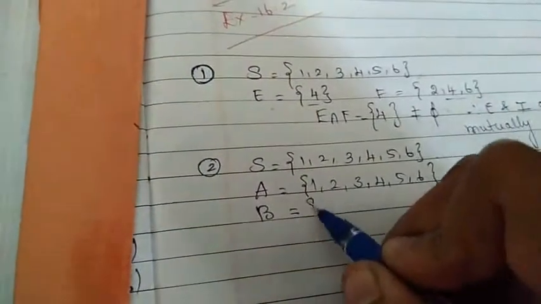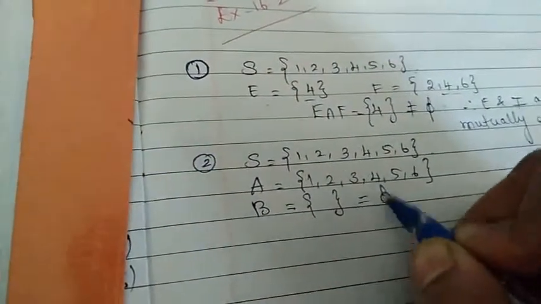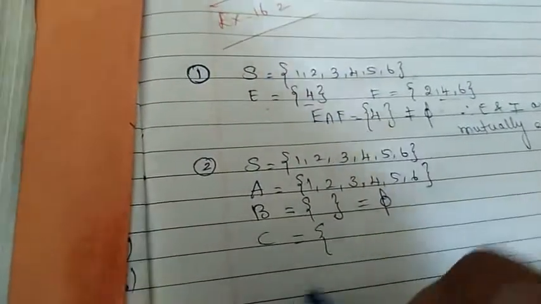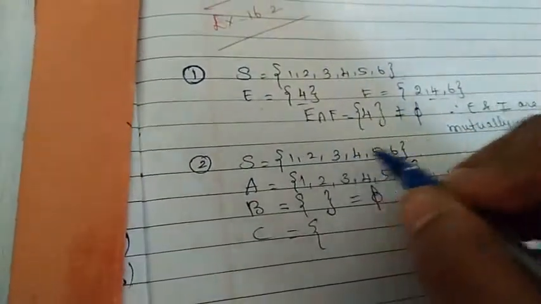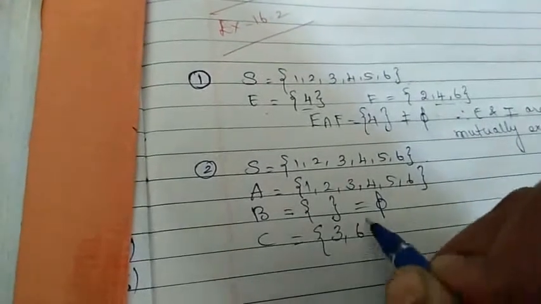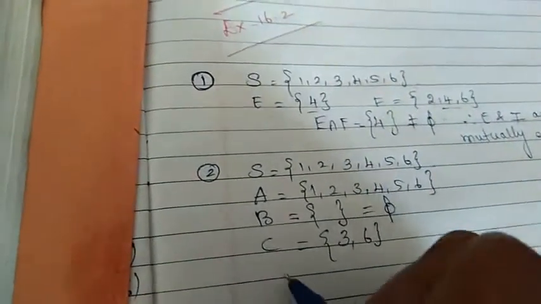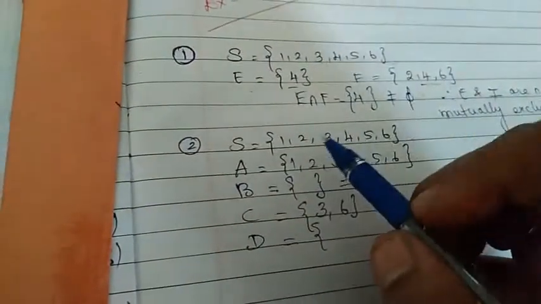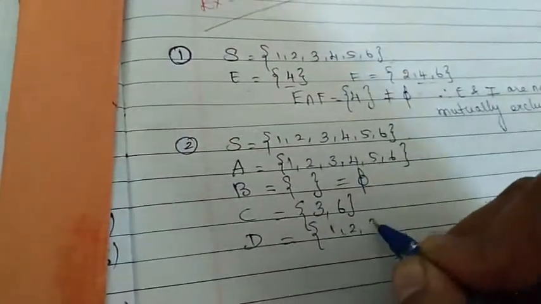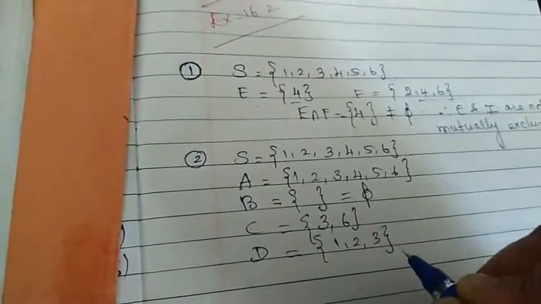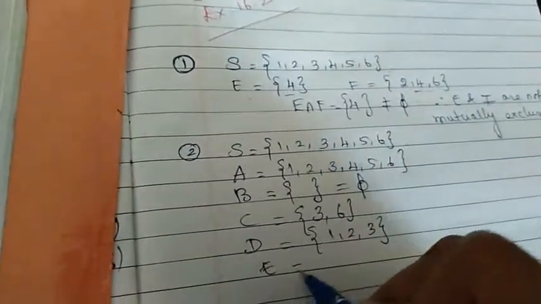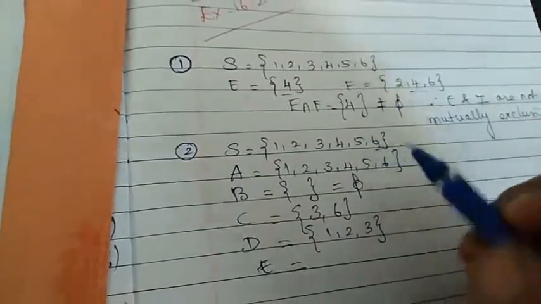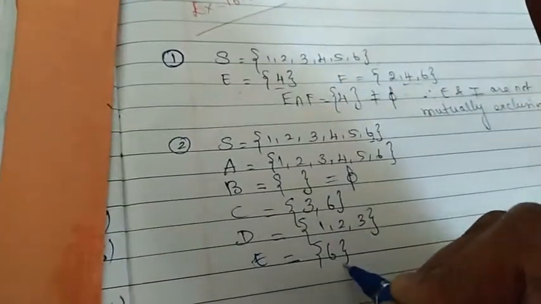And the event B is described as a number greater than 7. There is no number greater than 7. Therefore, it is empty. Alright. C is a multiple of 3. Which are all the multiples of 3? 3 and 6. Therefore, C will have 3 and 6. What is D? A number less than 4. What are all the numbers less than 4? 1, 2, 3. Right. And event E is an even number greater than 4. Which is an even number greater than 4? 6. So, it is simply 6.